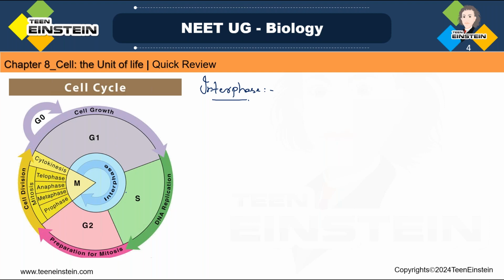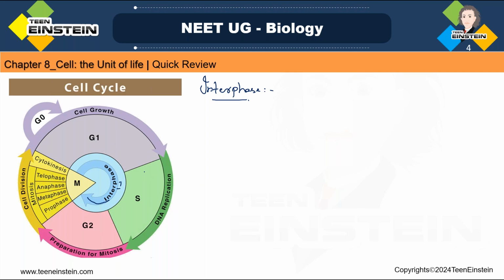Don't forget, keep this in your mind so you can answer many questions. We have marked G1, S, G2, and up to that there is no division. This is the interphase or I phase, and only this little portion we have marked as M phase.